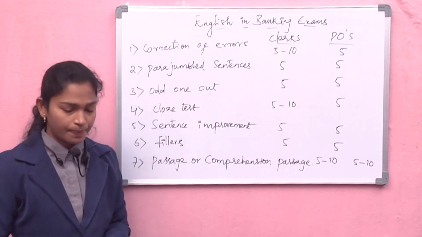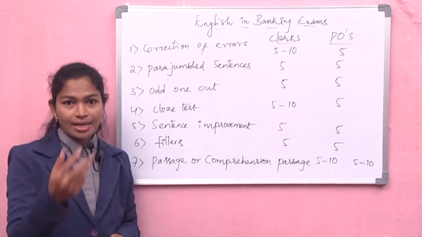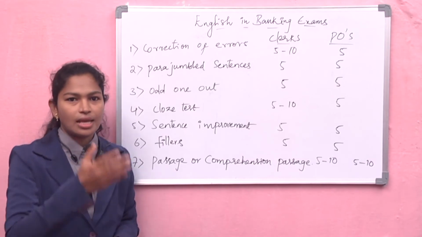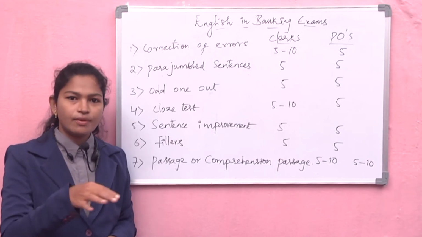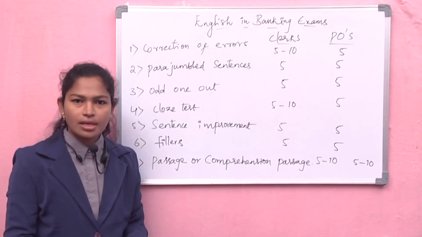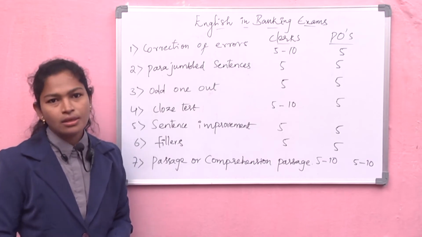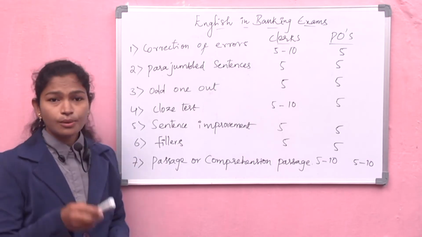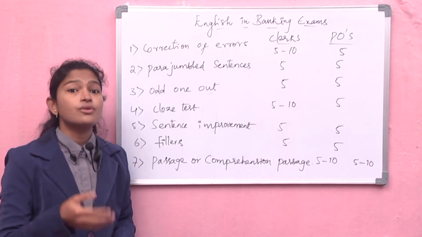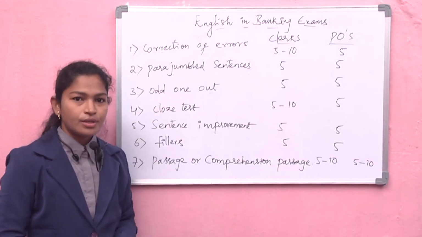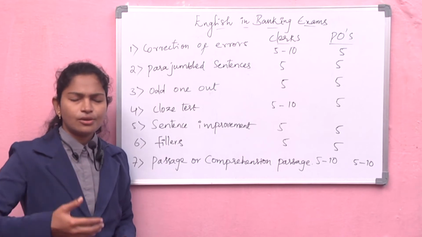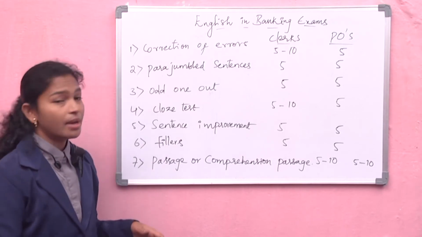That is one type. The second type is they will give 4 options, A, B, C, D, and one sentence may be incorrect, I mean it may have a mistake. So out of the 4 options you have to find out which one is wrong, which one has the error. We may get these different types of errors.